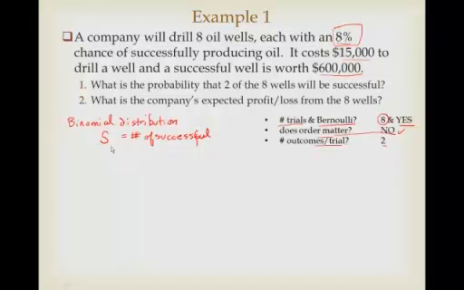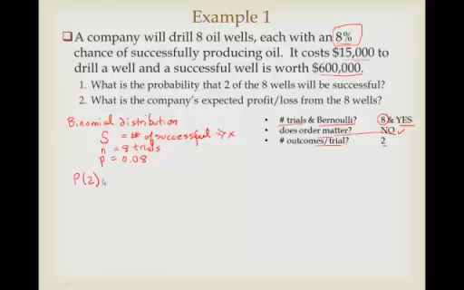That's kind of like the X that we've talked about before, but we'll just call it S in this particular case. N is the number of trials, and of course it's 8 in this case. And P, probability of success, is 0.08. So if that's the case, we can go ahead and write out our equation.